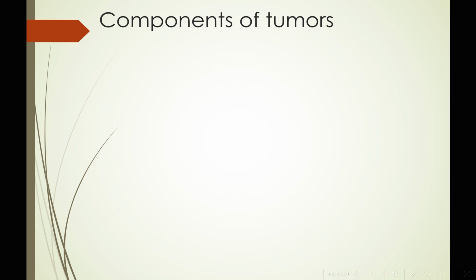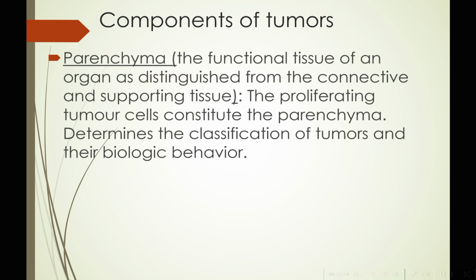So what are the components of a tumor? First, let us understand what is parenchyma. Parenchyma of any organ is the functional tissue of an organ as distinguished from the connective and supporting tissue. So every organ has parenchymal tissue, connective tissue and supporting tissue. Okay, so a tumor's parenchyma, what is it? The proliferating tumor cells constitute the tumor's parenchyma. It determines the classification of tumors and their biological behavior.